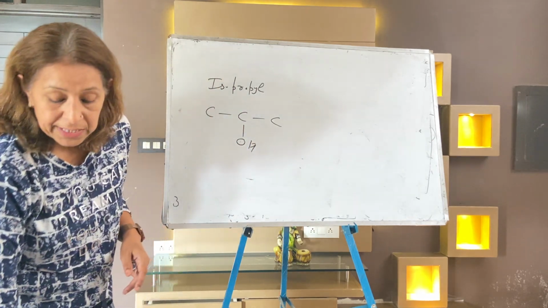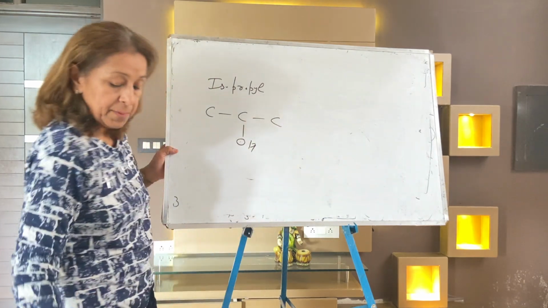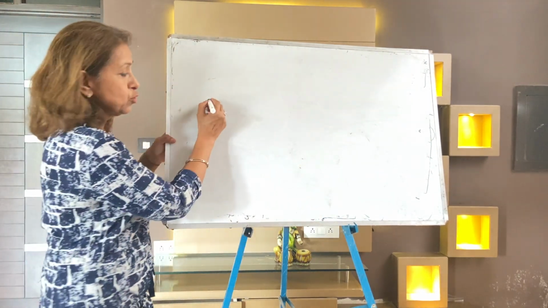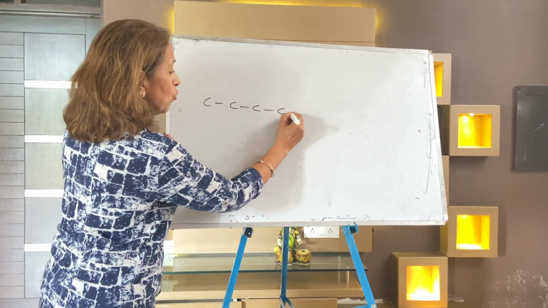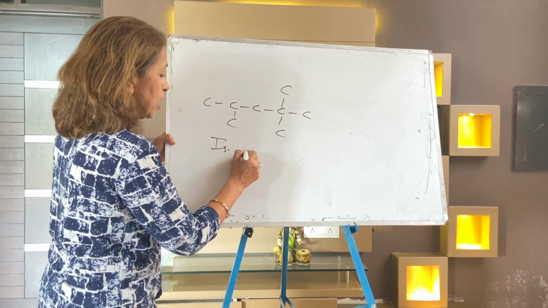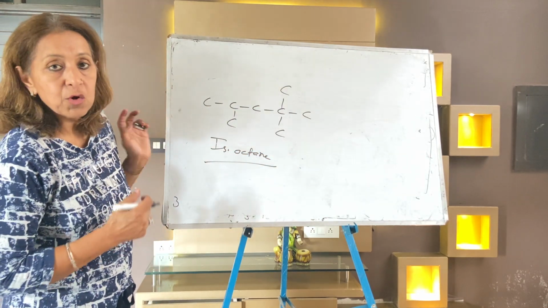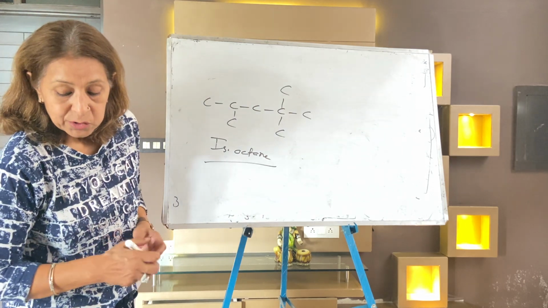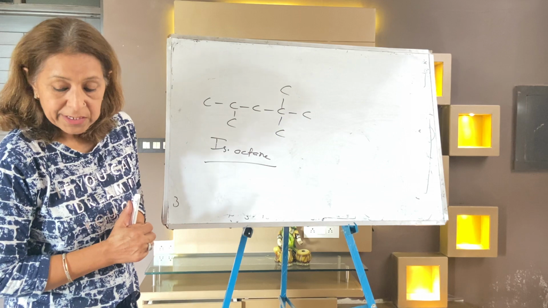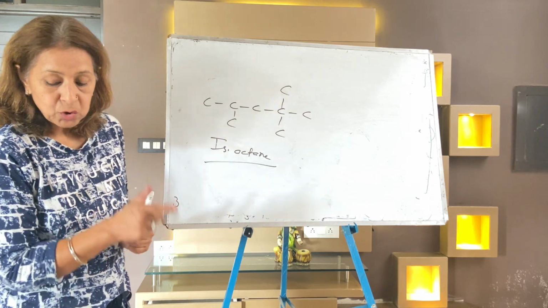Second, write isooctane. It's your 1, 2, 3, 4, 5, 6, 7, and 8. It's called isooctane. So many branches, yet it is called isooctane. Exceptional. Now the third example is isoheptane.